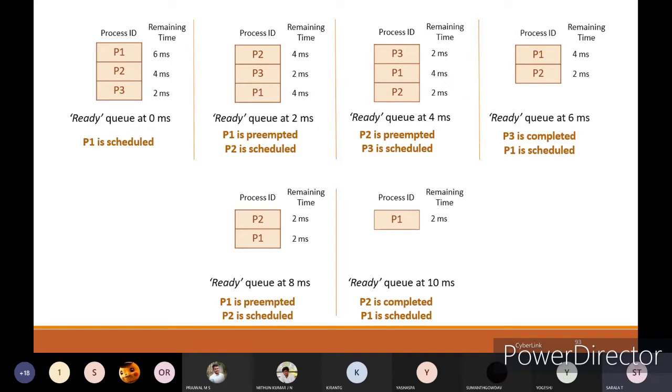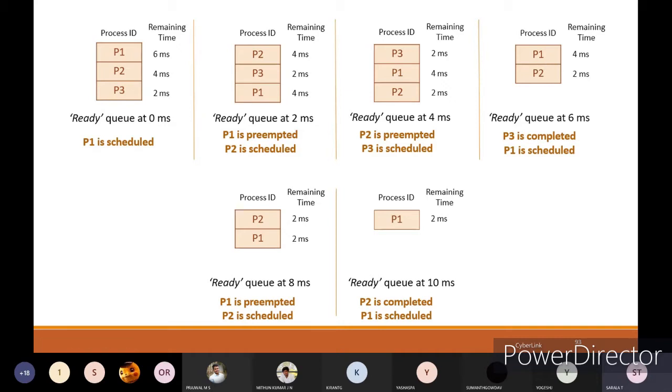In the second slot, after the 2 milliseconds, P2 will start its execution. After the next 2 milliseconds, P2 will stop its execution and it will give the allotment to P3. P3 will start its execution for 2 milliseconds. As P3 is only for 2 milliseconds of execution, it will complete its execution. After that, you will go once again to P1 because the allotment of P1 is the first one.